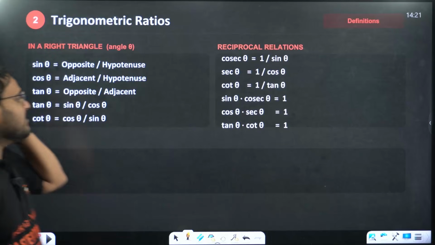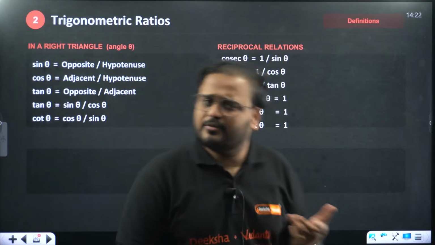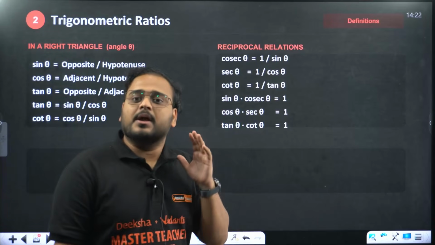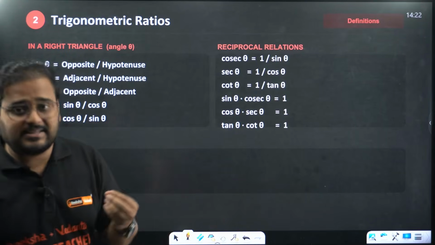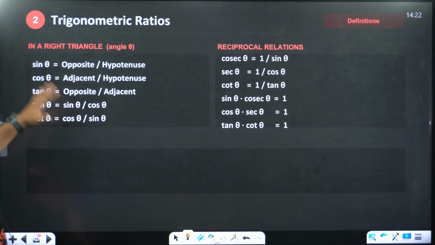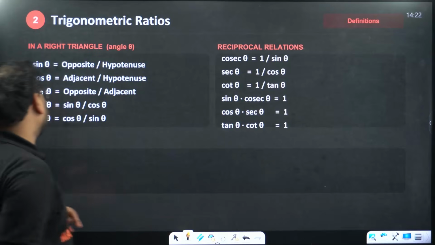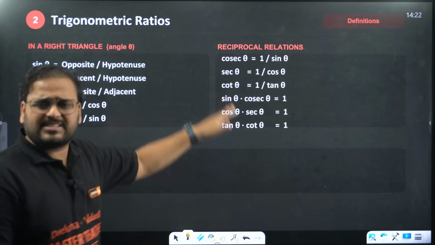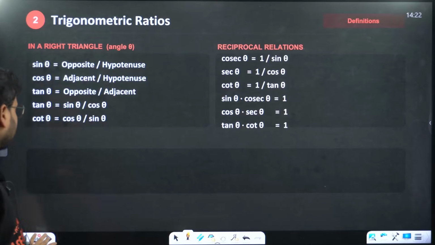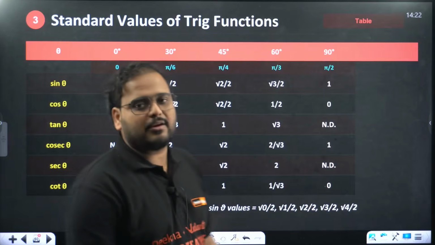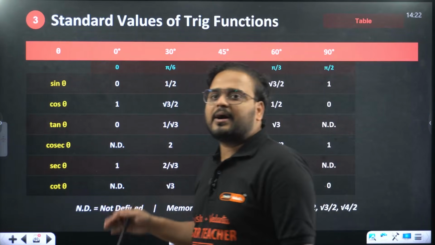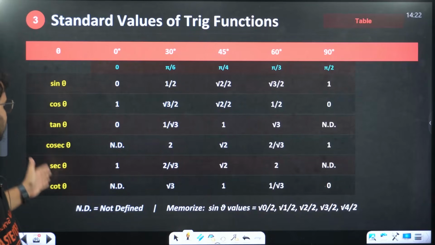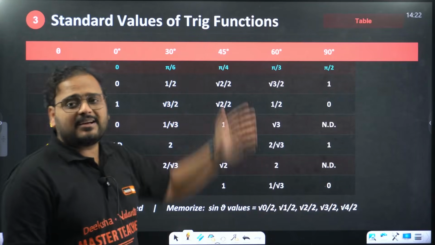Let's move on. These are some simple ones. We'll quickly go through that. We'll not spend much time on it. Of course, these notes will be very important for you, so please try to utilize them. Then we have some ratios, the ratios of sine, cos, tan, cot, and the reciprocal relations of sine and cos. Very simple ones, basically based upon the right angle triangle. Then the standard values of sine theta, cos theta, tan theta, all of the 6 for angles 0 to 90.